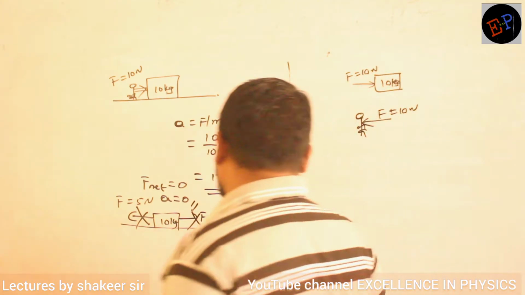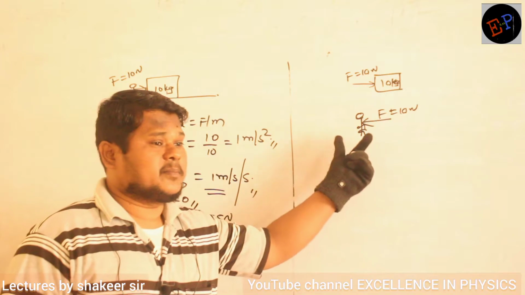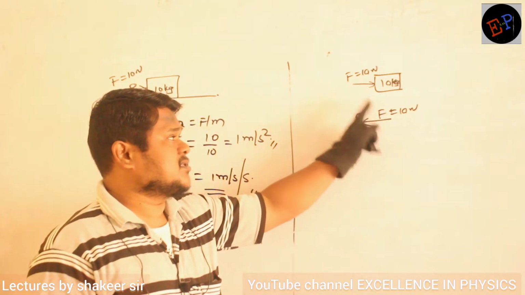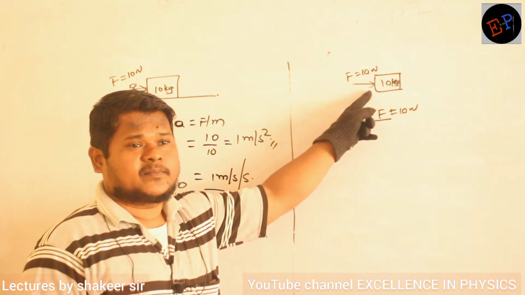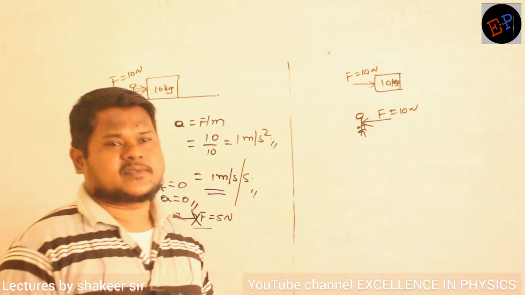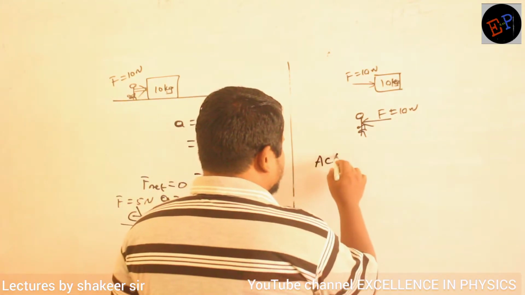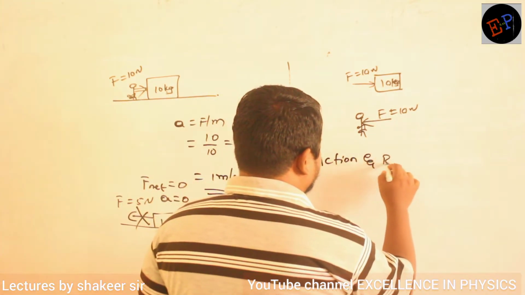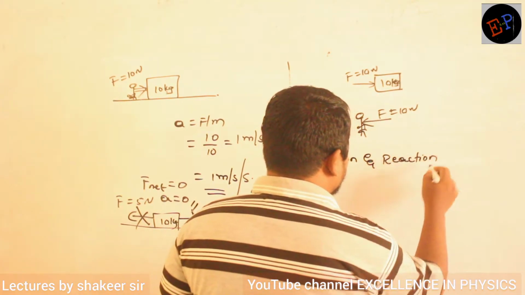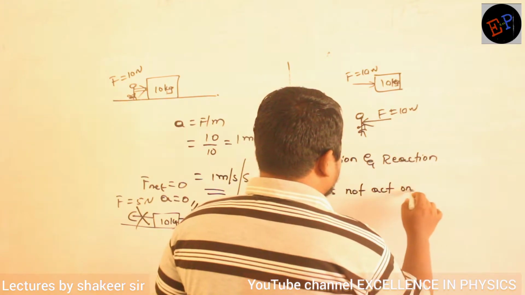So action is performed on the 10 kg body, but reaction is taken by the man. So this 10 Newton and this 10 Newton, are they acting on the same body? No. They are not acting on the same body. That is why they don't cancel with each other. So therefore, what I say here is, action and reaction do not act on the same body.